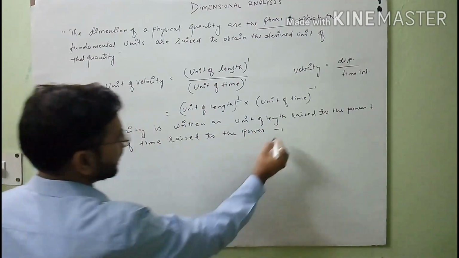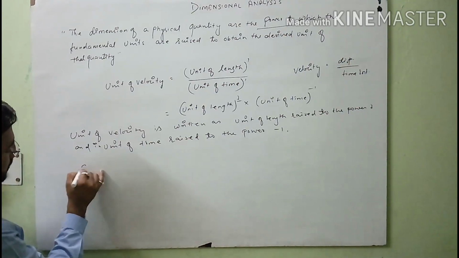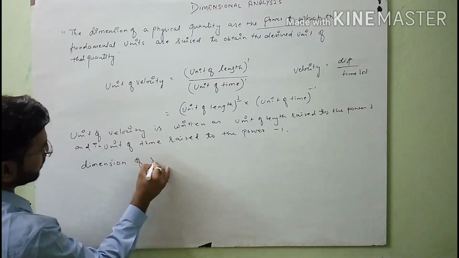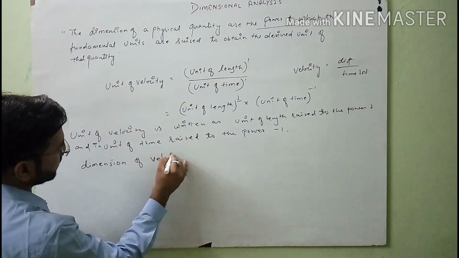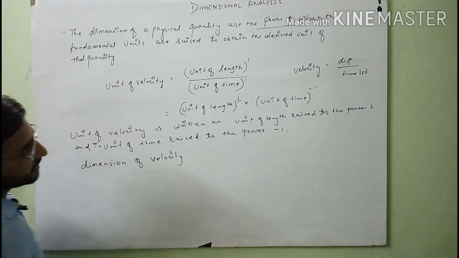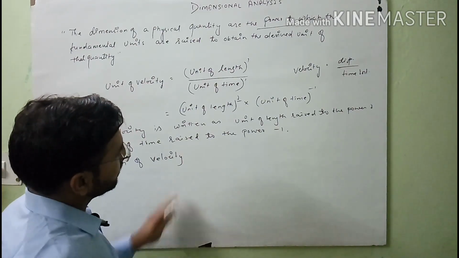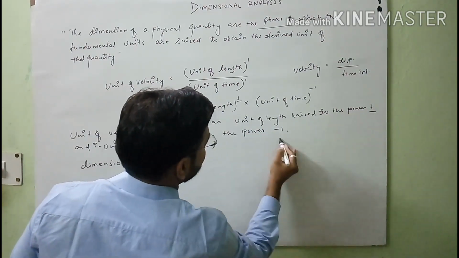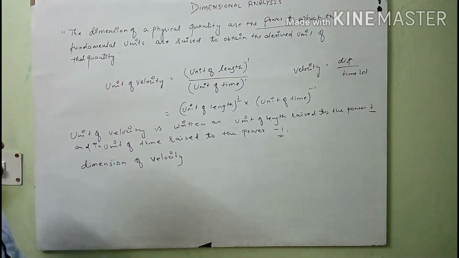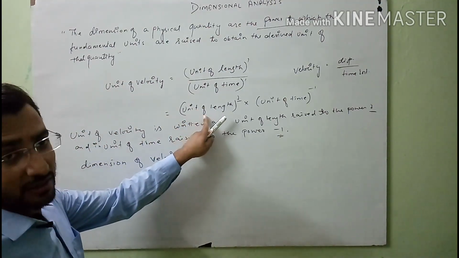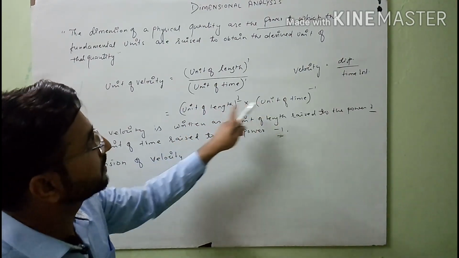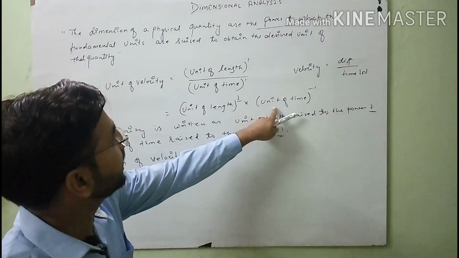On the other hand, if we think about the dimension of v, meaning velocity, you can say that the dimension of velocity is 1 and minus 1, which are the powers of the fundamental units, or you can say the fundamental physical quantities, which are length and time.